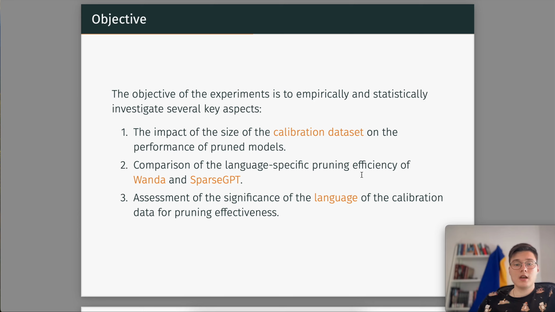And third, assess the significance of the language of the calibration data for pruning effectiveness, which means that I pruned a model on the English dataset and evaluated on the Ukrainian dataset, and I pruned a model on the Ukrainian dataset and evaluated on the Ukrainian dataset, and just want to see whether something changes or not.